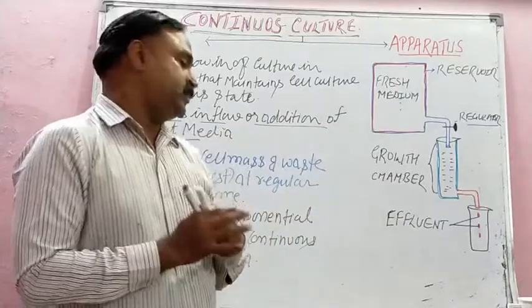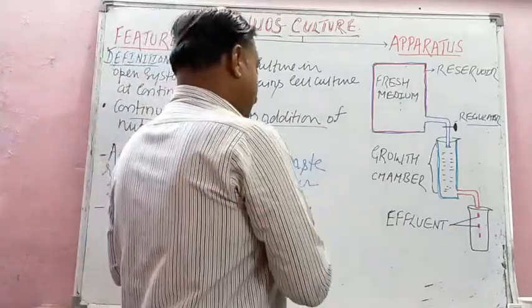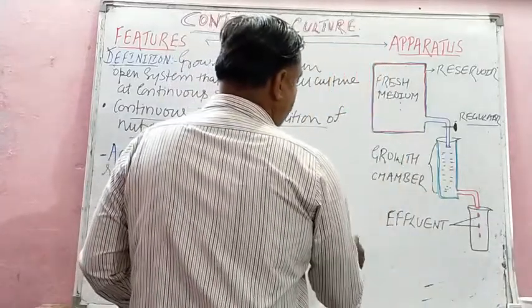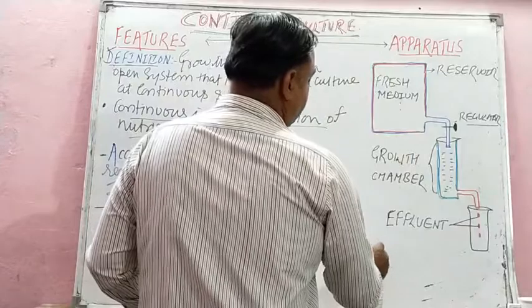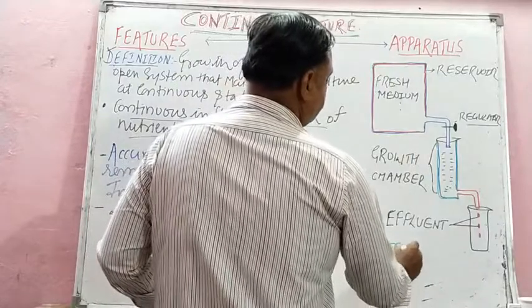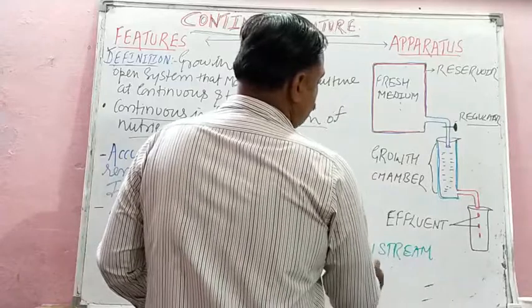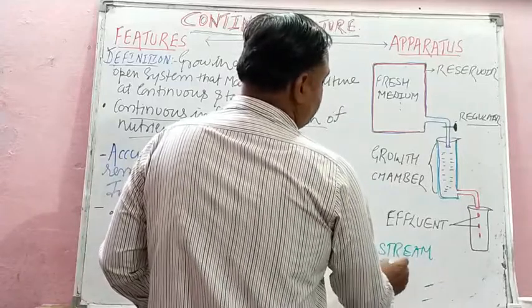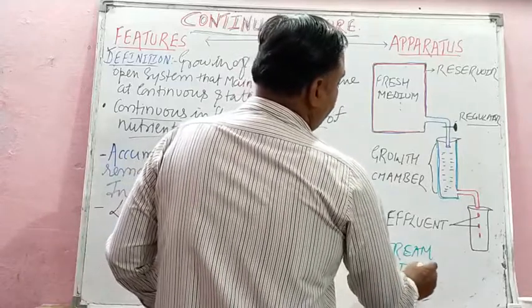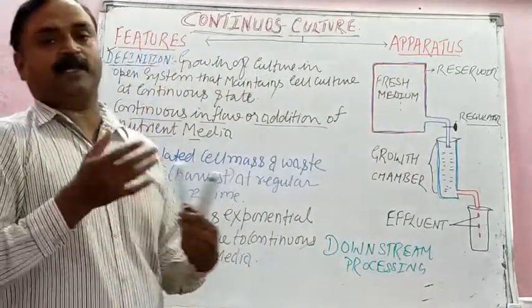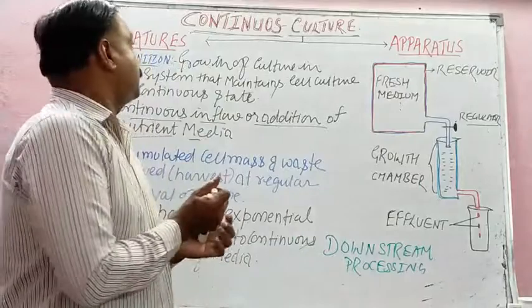That is called downstream processing, the last step. It has two keywords, separation and purification of the harvested biosynthesized product, isn't it?